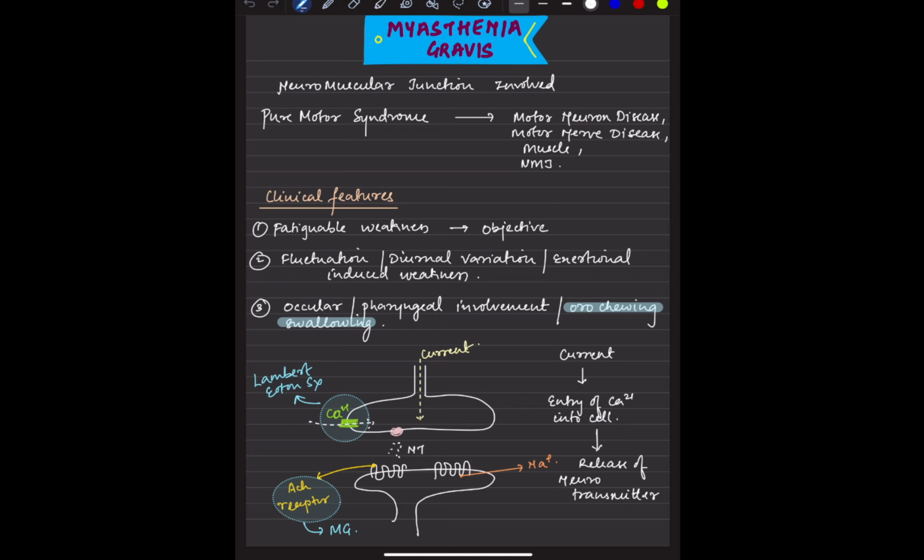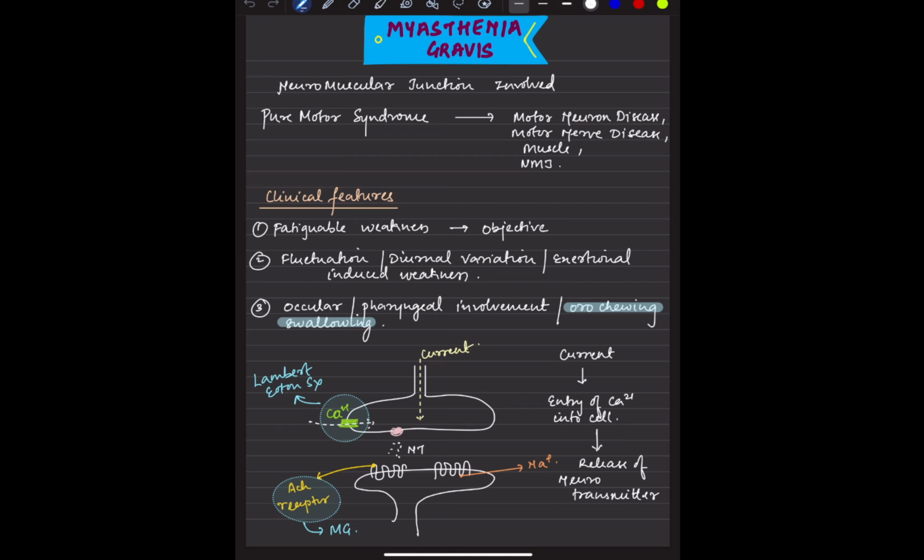Now, this is something related to the neuromuscular junction. When it comes to a pure motor syndrome, you should be thinking of motor neuron disease, motor nerve disease, neuromuscular junction, and muscle. These are the four sites you should consider for a motor syndrome. Now, if you think about patients coming with myasthenia gravis, what should be the age and how should the patient be?